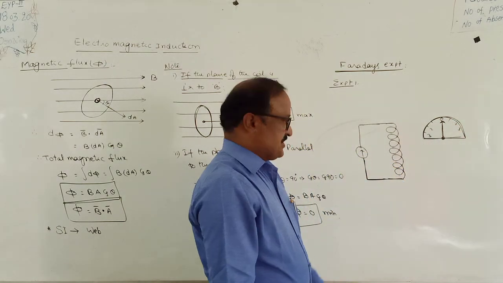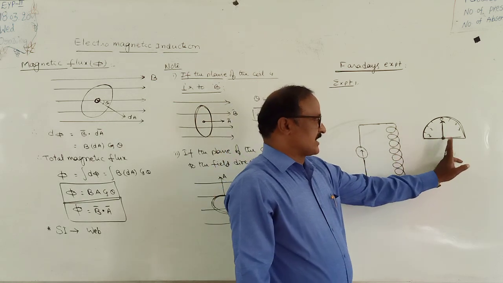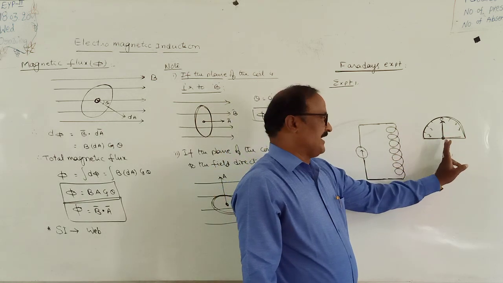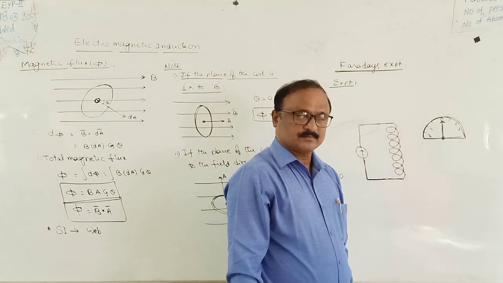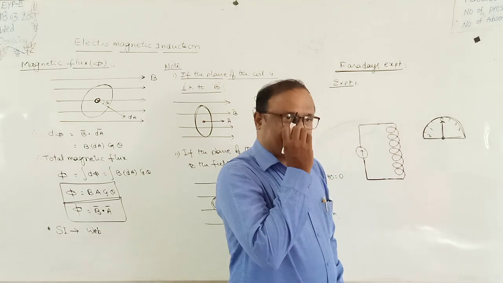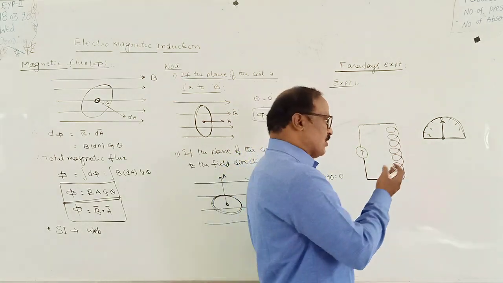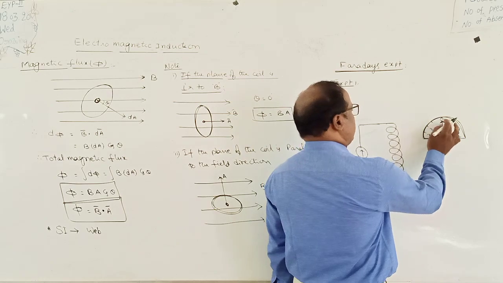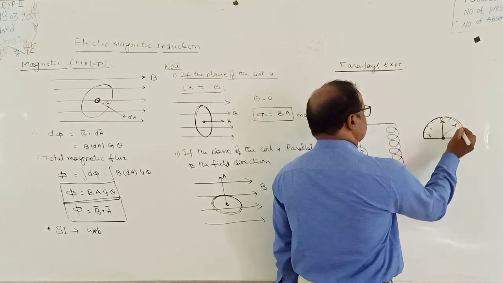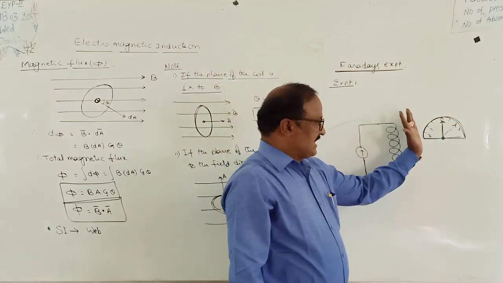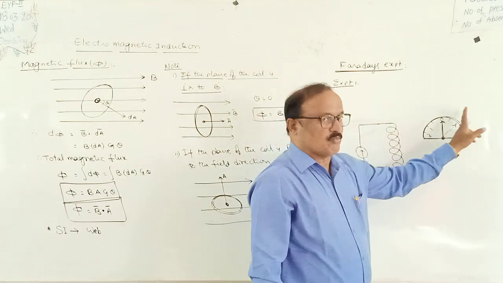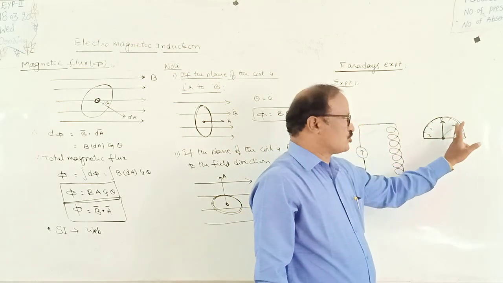When there is no current in the external electric circuit, the needle shows 0. Suppose the current is passing through the circuit in one direction, the needle will be deflected like this. If it deflects like this, the current flows in one direction with a magnitude of 2 amperes. If the needle deflects the other way, the current is moving in the opposite direction, again with a magnitude of 2 amperes.